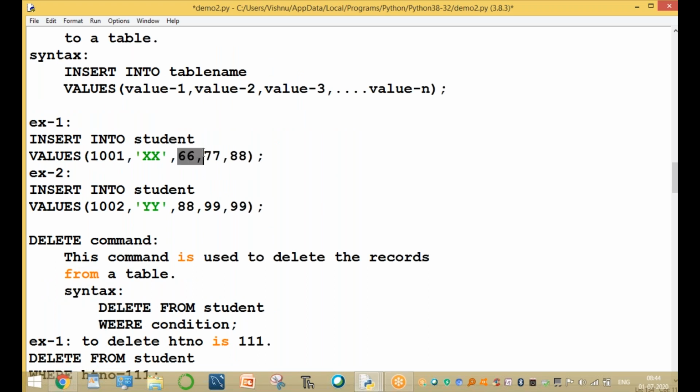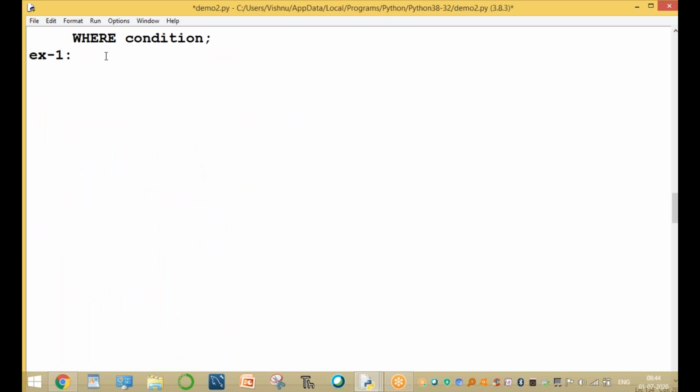Example one: to modify the marks M1 to 99 for the student 1001. Write update student set M1 equal to 99, where condition is HTNO equal to 1001.